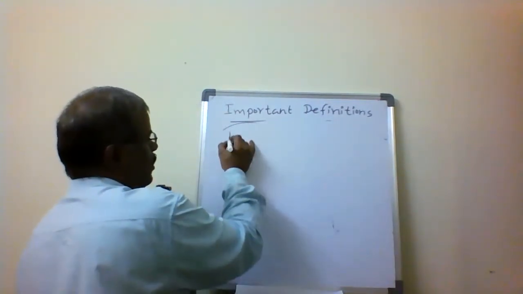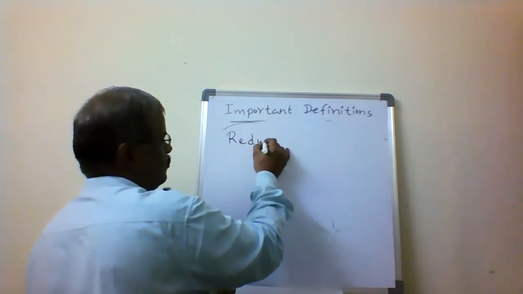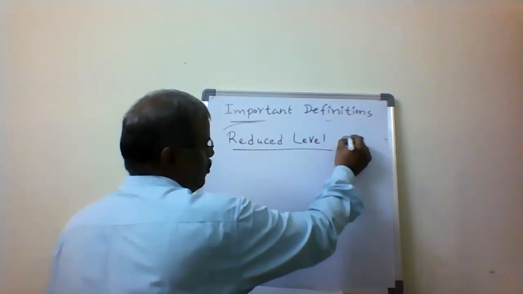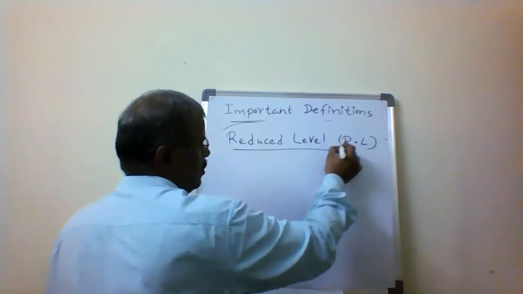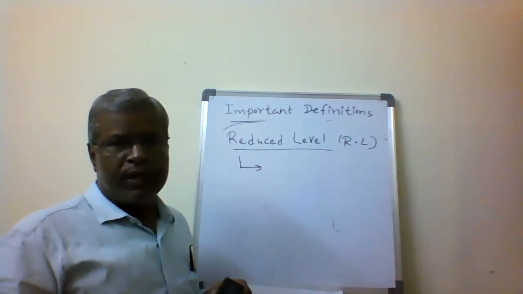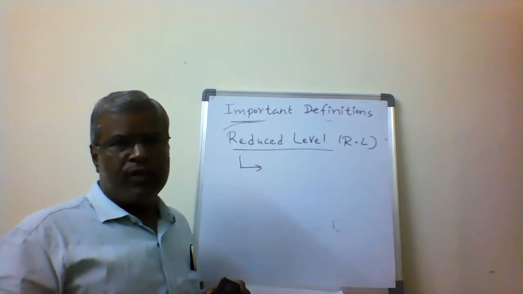Then the next one is called the reduced level, or RL. Reduced level is the vertical elevation or height measured with reference to the datum.